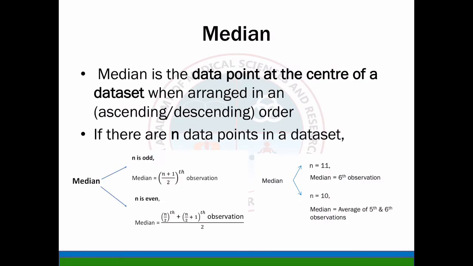So what is median? It is the data point at the center of a data set when arranged in ascending or descending order. So instead of taking the average, here we arrange them in ascending or descending order. If there are n data points in a data set, how do you take the median? If n is odd, the method is different; if n is even, then you have to take the two in between and take the average of them. For example, if n is 11, median will be the sixth observation. If n is 10, median will be the average of the fifth and sixth observations.